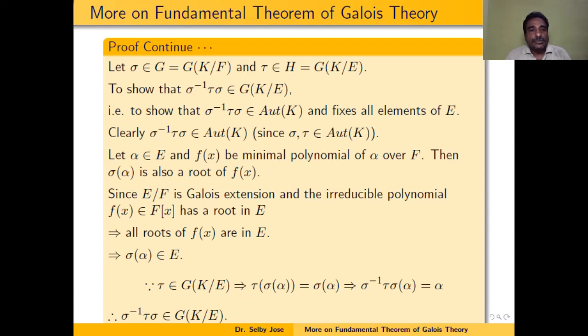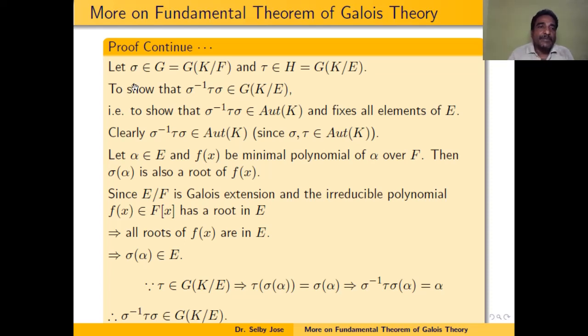For that we need to do two things. One is that sigma inverse tau sigma is an automorphism of K, and the other is that it fixes all the elements of E. Because sigma is an automorphism of K and tau is also an automorphism of K, and the automorphisms of K form a group, sigma inverse tau sigma belongs to the automorphism group of K. We now have to show that sigma inverse tau sigma fixes E.